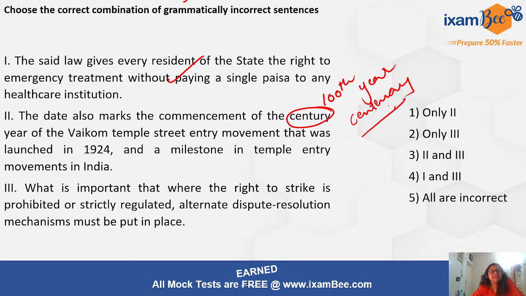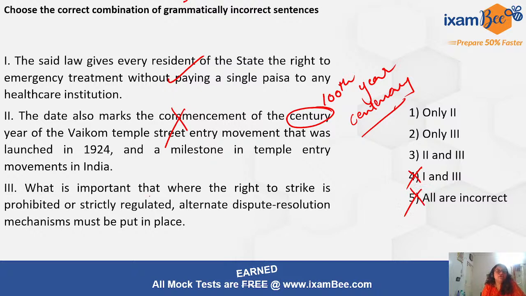Centenary year is actually the correct usage because they call it the 100th year. And century talks about the entire 100 years together, right? So, centenary year of the Vaikom Temple Street entry movement, so and so. So yes, there is an error in this sentence. It is wrong. It should be there in our answers, right? And 1 should not be there in our answers, right?